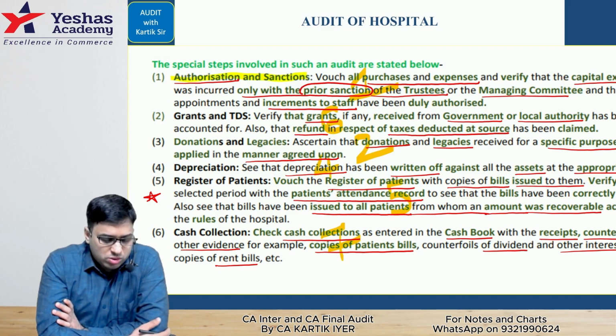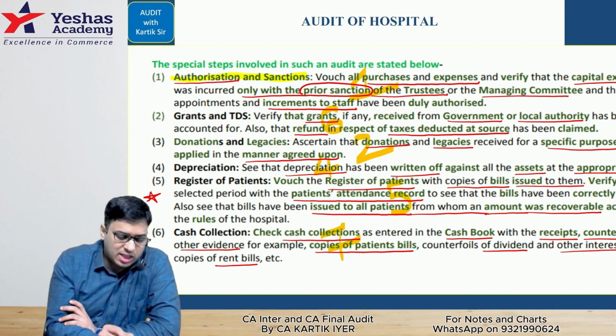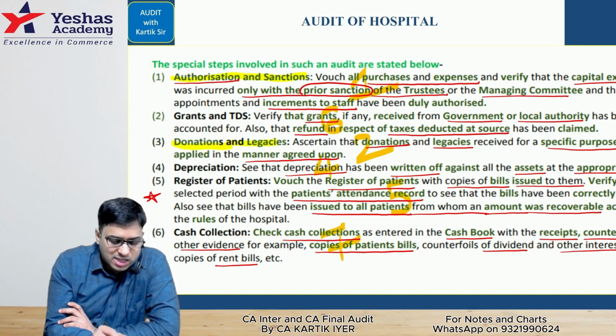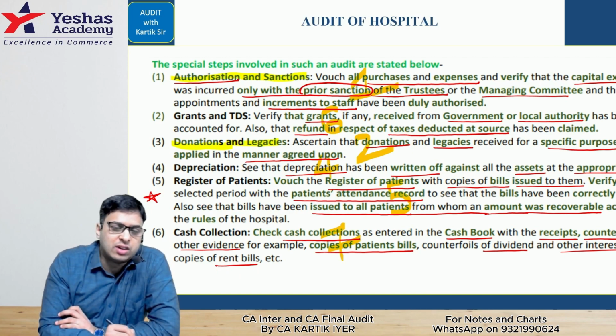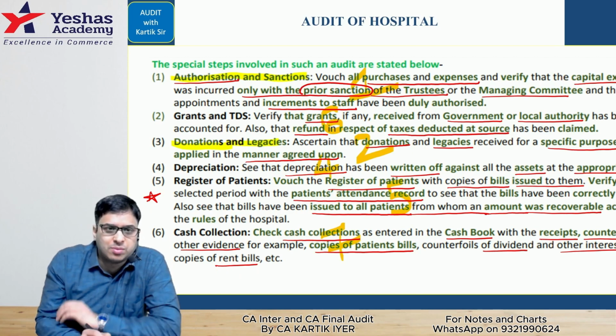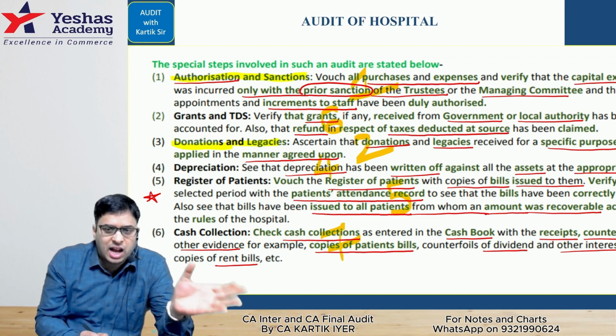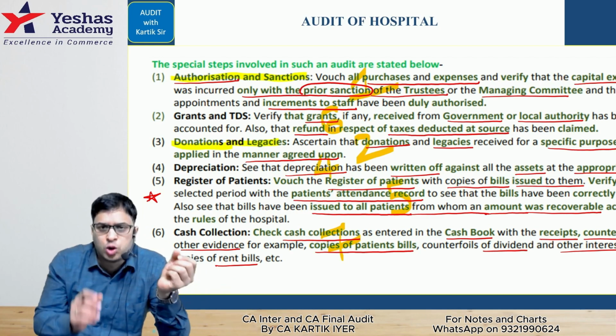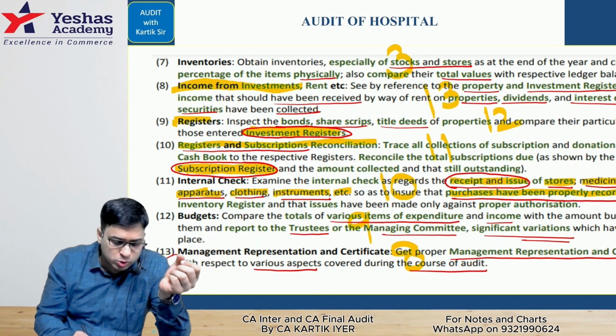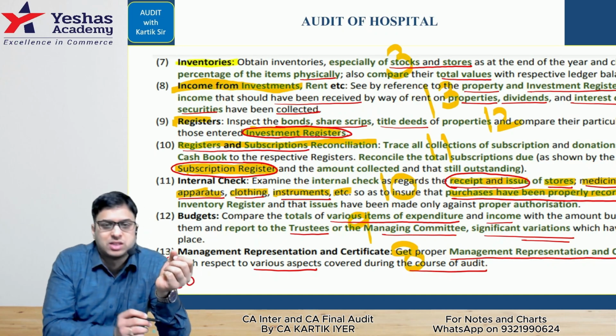The boys call all their relatives and friends and take donations from them. That is donations, and that is how we connect donations and legacies. After that, one of the boys takes the donation money received and goes to purchase the basic needs of the hospital. He goes to purchase inventory.